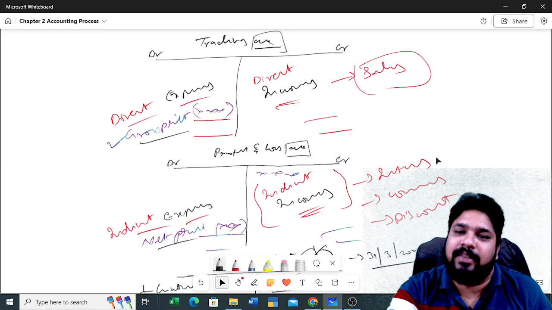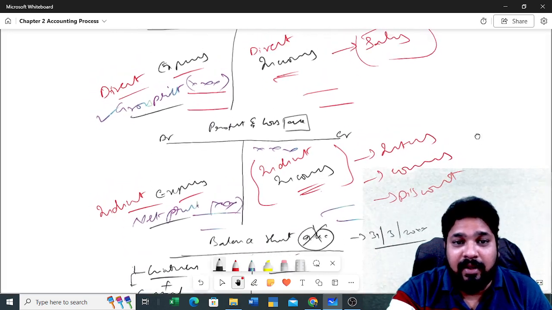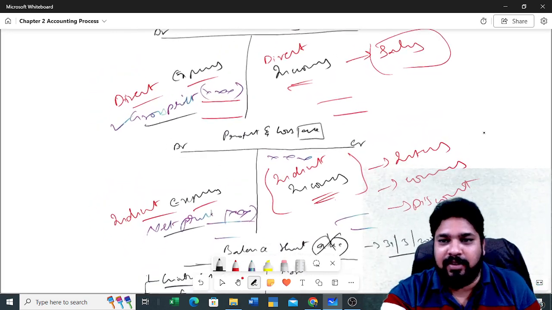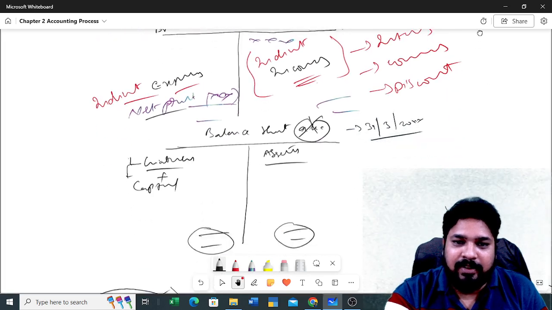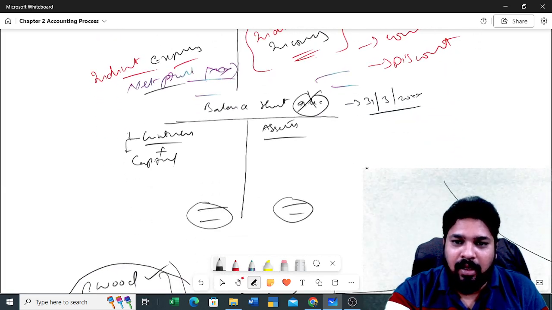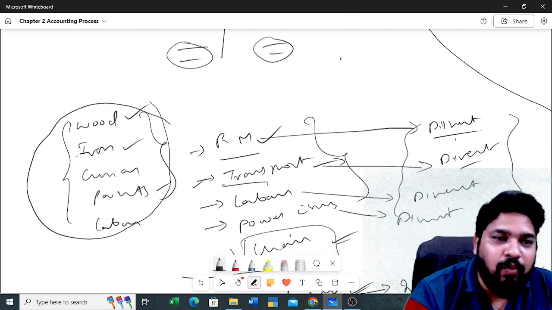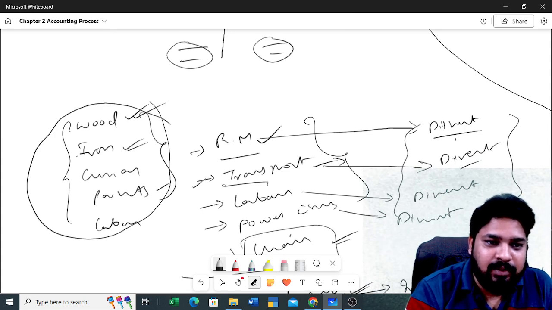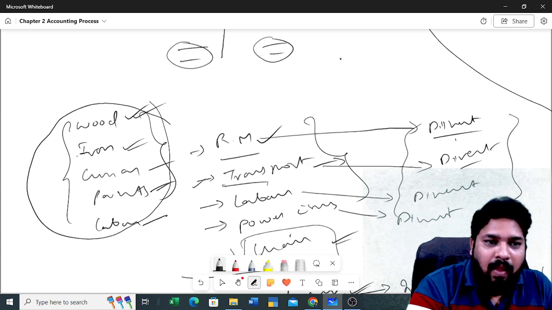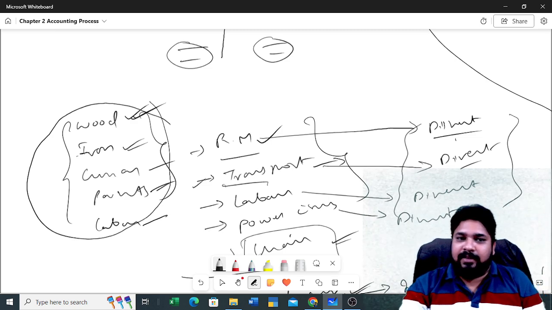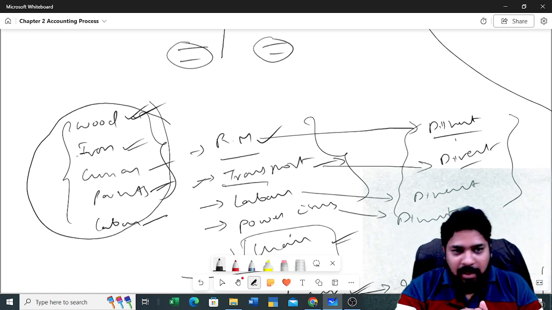No, that is not the case. Theoretically, practically that is correct, but you need to understand the reason behind this. So here you see, if you observe all these expenses which I have discussed earlier, you can see some common point. Here you see the wood, iron, cushion, paints, labor. Now you see, wood, you cannot define your price, right? You can purchase from the market at the available price in the market. Am I right or not?